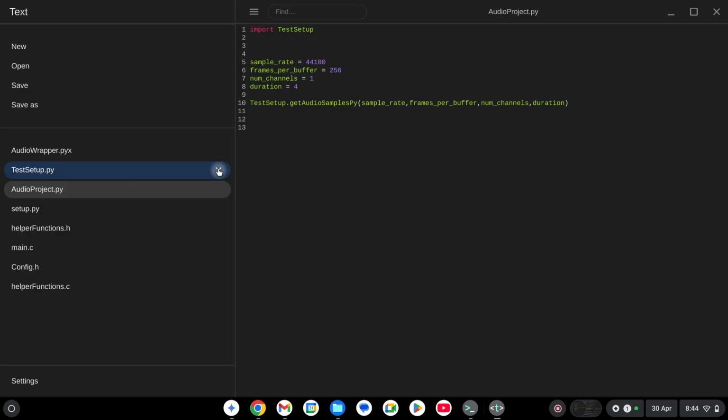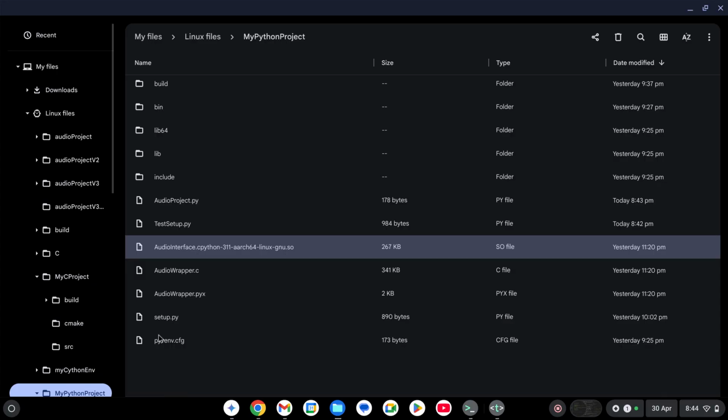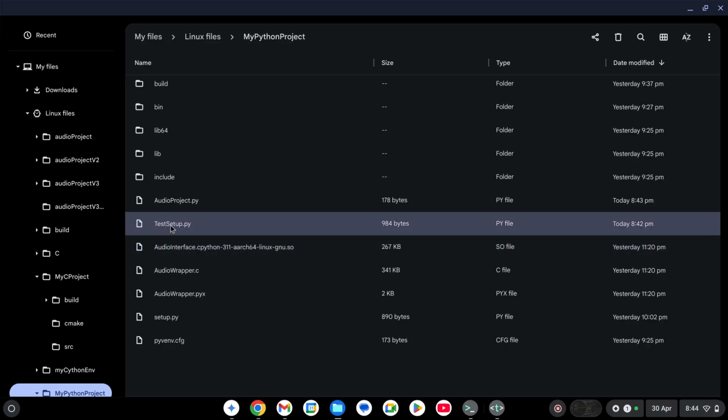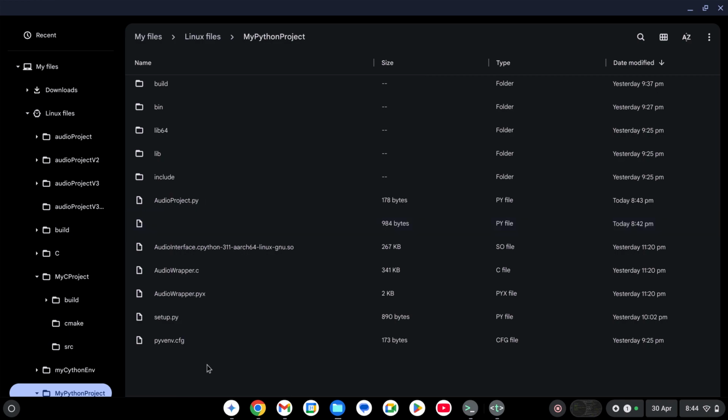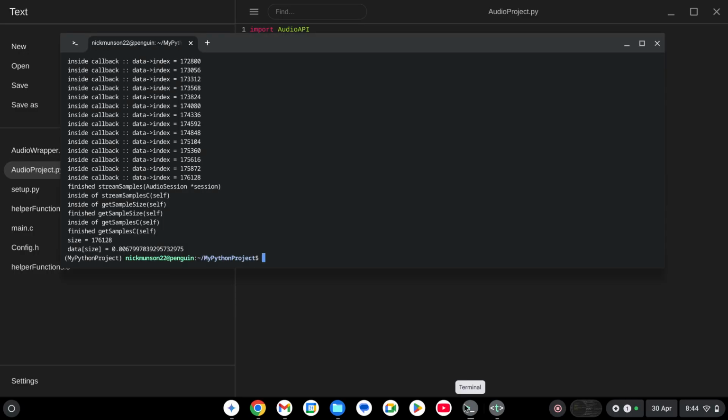Anyhow, I'm going to close this because I want to rename this, instead of tests, I want to call this audio API.py. So we're going to go back in here, we're going to call this audio API because this makes more sense now.